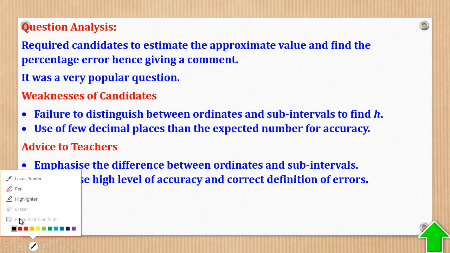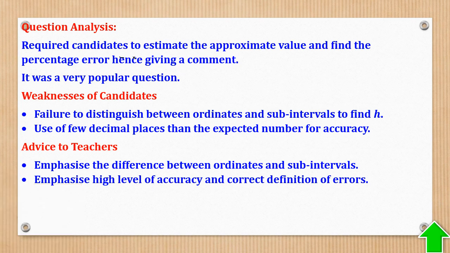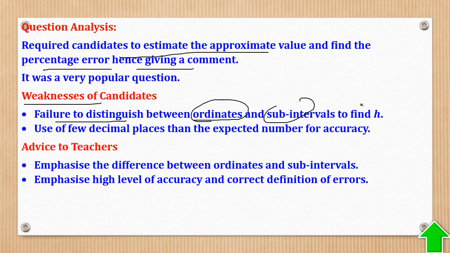So the analysis: the question required candidates to estimate the approximate value and find the percentage error, hence giving a comment. The weakness was failure to distinguish between ordinates and sub-intervals in order to find h. And remember, h is where everything begins from. So if h is not okay, the entire question will no longer be okay.